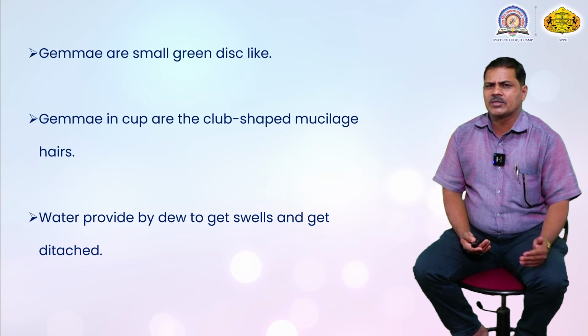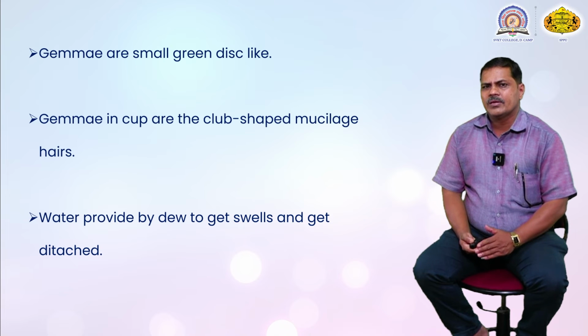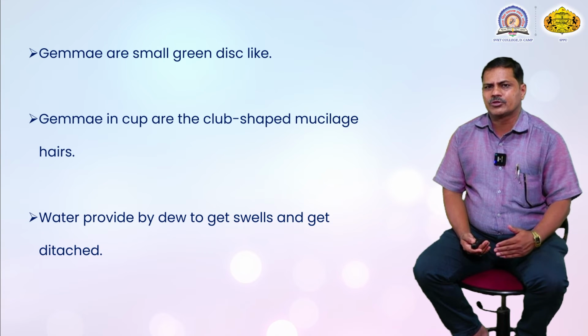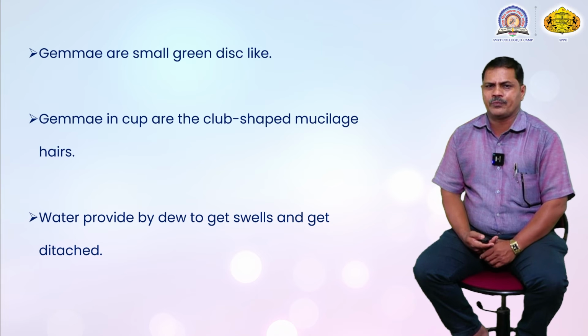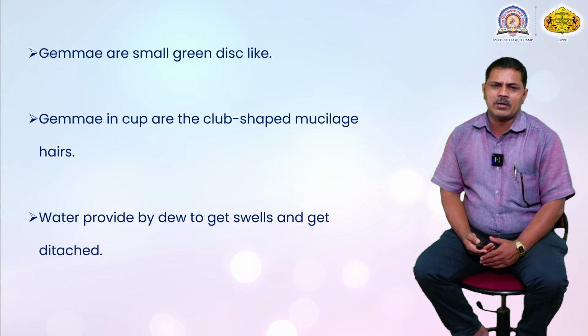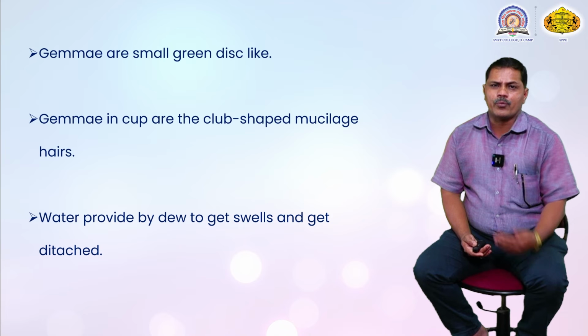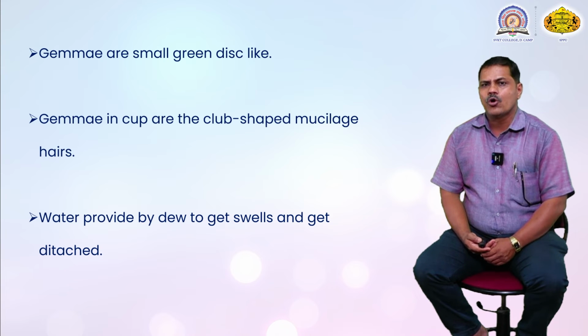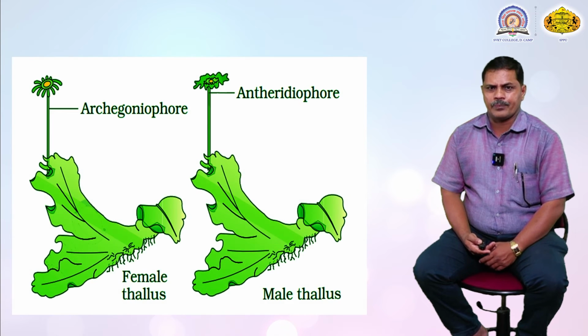And when they detach from the mother body of this gemma cup, they can split or separate out at a certain distance. After a certain time, under favorable conditions, the gemma cups start their new propagation, forming a new individual plant. They can also be propagated and developed in this way.